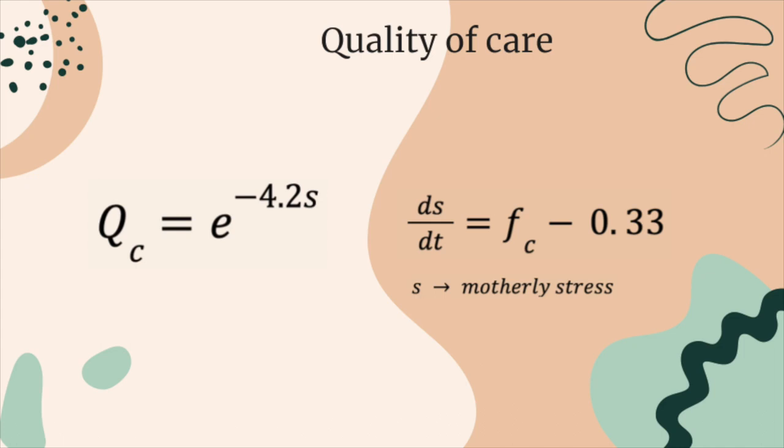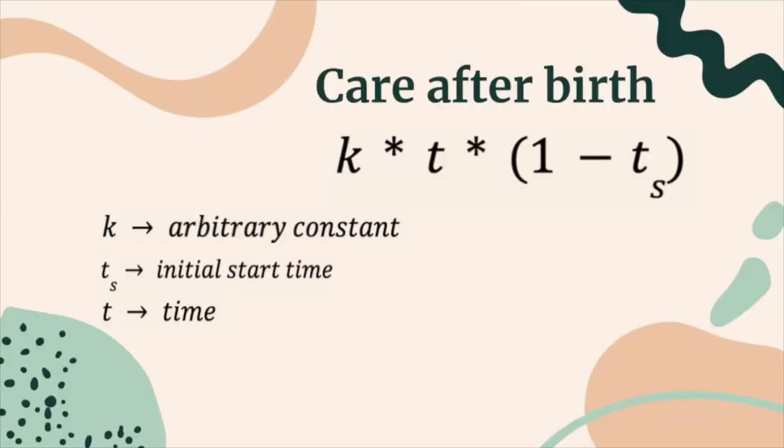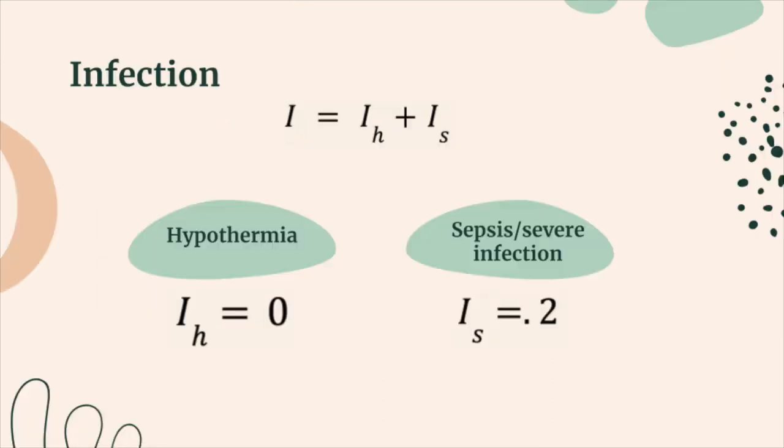But as we increase our frequency of care, our stress will be increased, and therefore our quality of care will be decreased. As for our care after birth term, we see no correlation between our quality of care and frequency of care. It's simply based upon the amount of time the mother provides in the first 24 hours after birth. As for infection, we can see our infection of hypothermia is equal to 0, and our infection of severe infection/sepsis is equal to 0.2, which is the probability that these kangaroos will get infected and lead to decreased health, which leads us to our health equation.